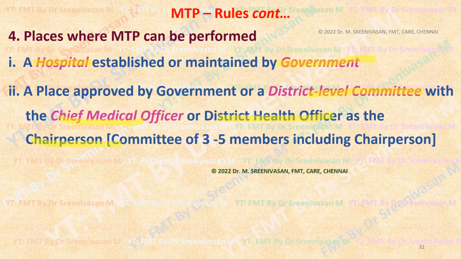Without a license, that private clinic or hospital cannot run the MTP center. The district level committee comprises a minimum of 3 and a maximum of 5 members, including a chairperson as one of its members. They will come and inspect, and if they are satisfied with the required facilities, they can give the license.